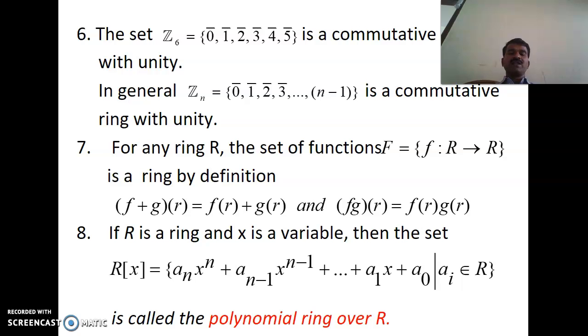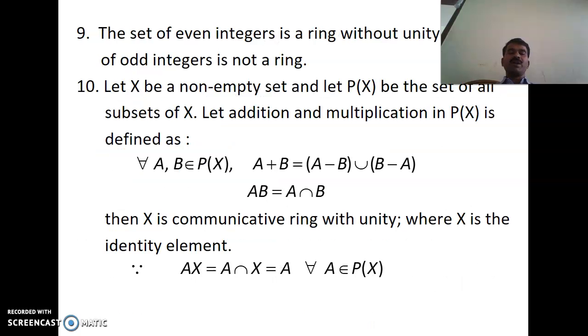If R is a ring and X is a variable, then the set R[X] is called the polynomial ring over R. The set of even integers is a ring without unity, but the set of odd integers is not a ring.